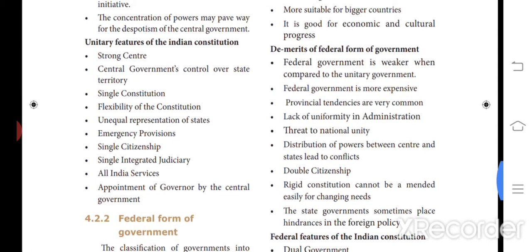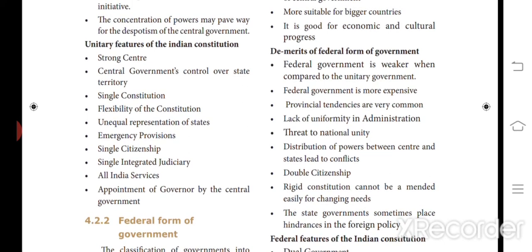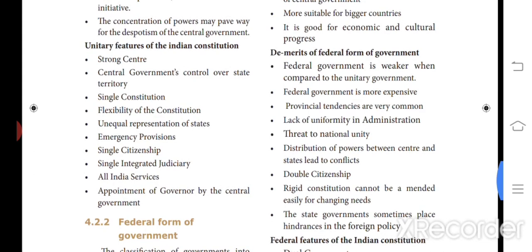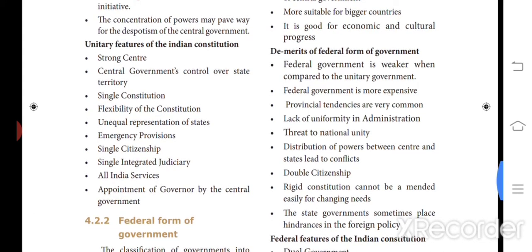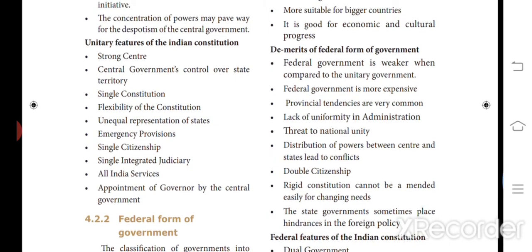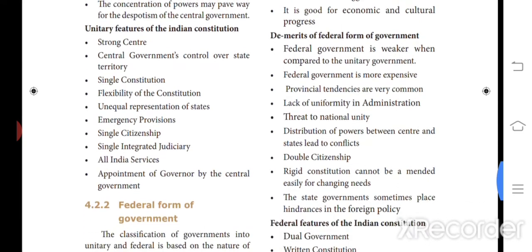So we have a strong central government, and the central government takes over all the Indian states' territory, and we have a single constitution. We have flexibility in that constitution, and we also have emergency provisions. Then we have single citizenship, and we have a single integrated, independent judiciary. Then we have the governor, who is appointed only by the central government. So these are the key features of the Indian constitution.